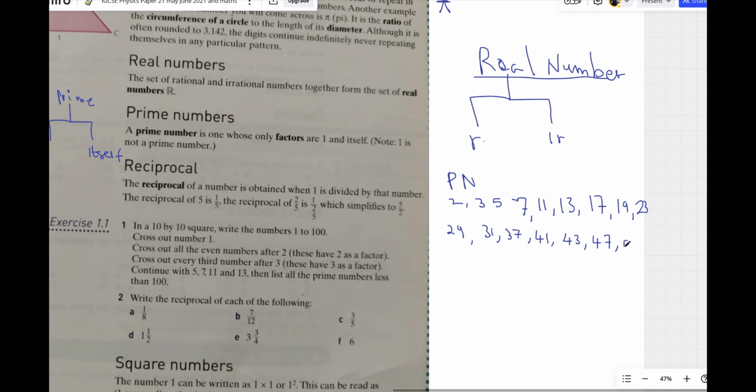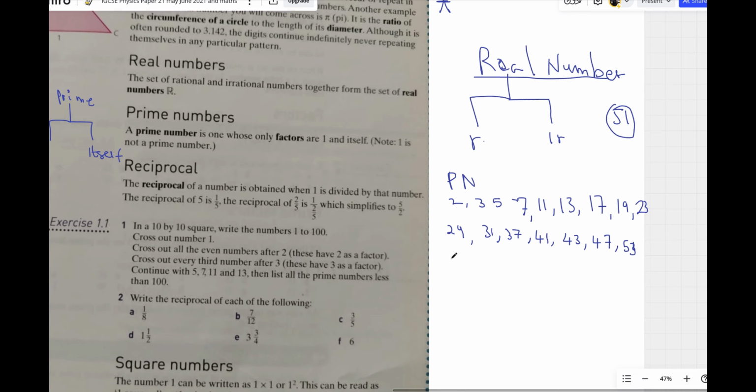The next one is 53. Well, 51, no. 51 can be divided by 3. You know the rule of divisibility by 3: you add the digits together. If you say 51, you say 5 plus 1, 6. If 3 can divide 6, it means 3 can divide 51. So 51 is not.